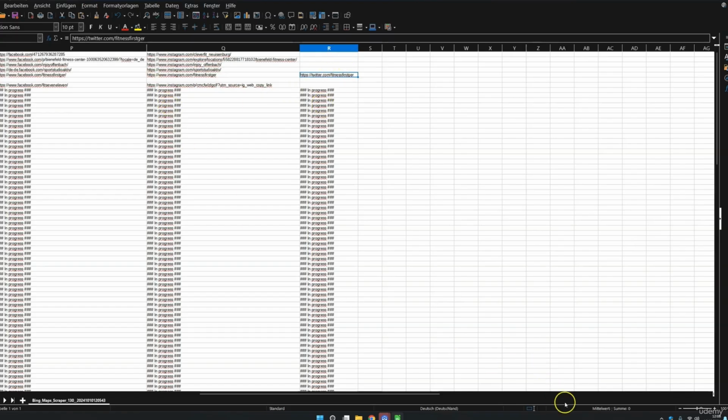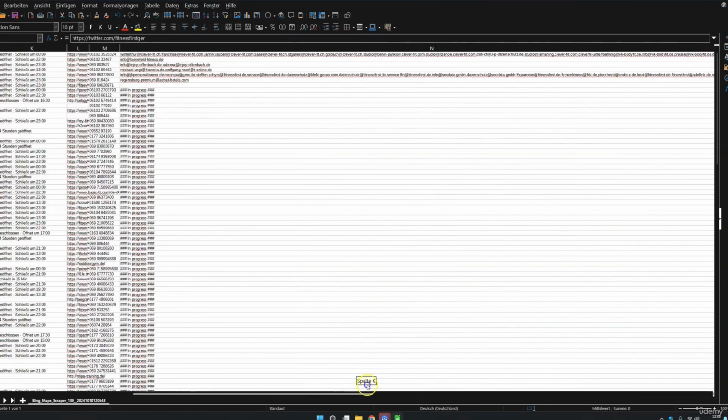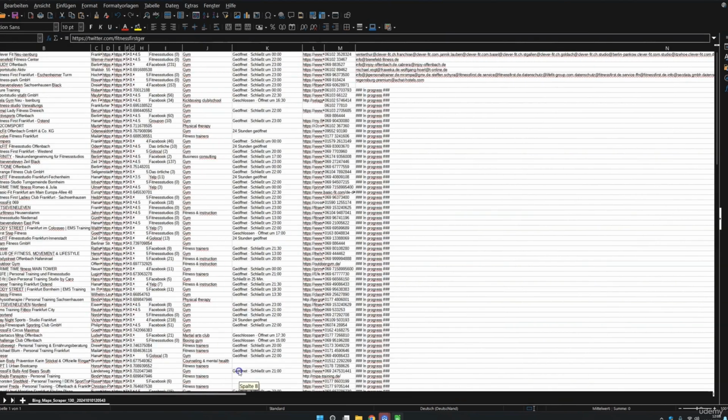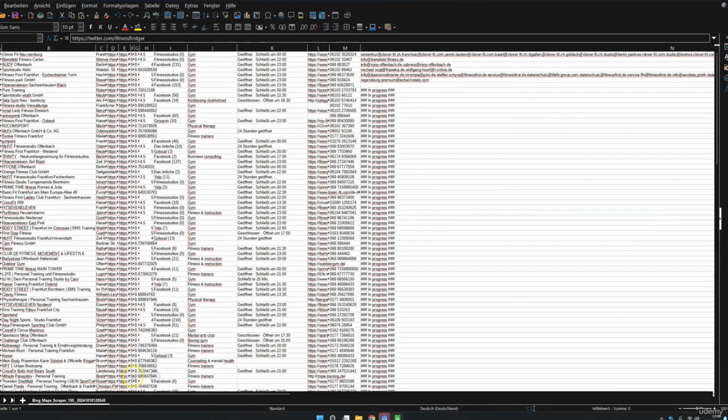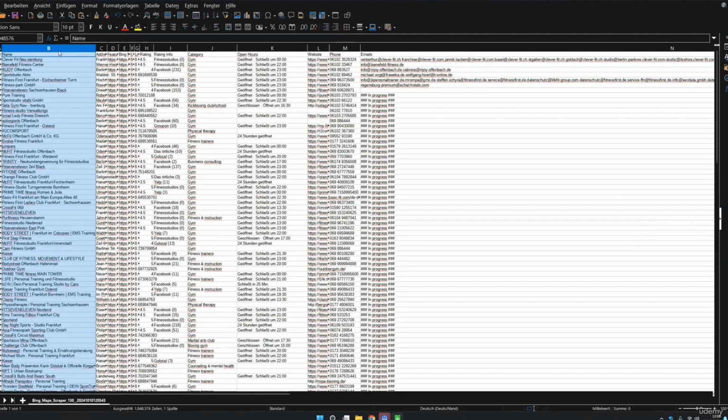Most of them, of course, don't have Twitter, but as mentioned, what you really need are the phone numbers. If you want to organize it better, you can also simply copy things separately. You could copy this column and paste it into a new file, just the name and only the phone number, for example. And then you have everything perfectly organized. You have an incredible number of leads with the phone numbers. Congratulations. You can call everyone and do cold calling.